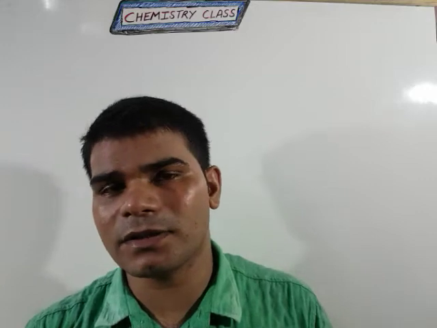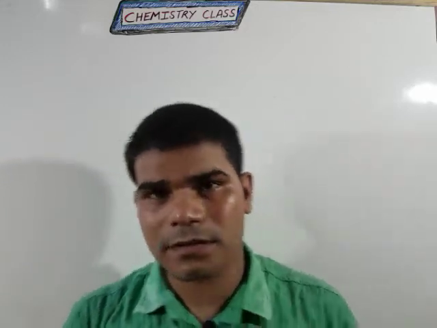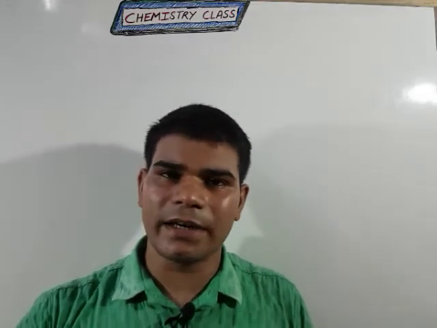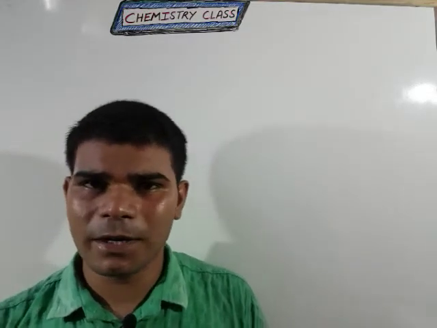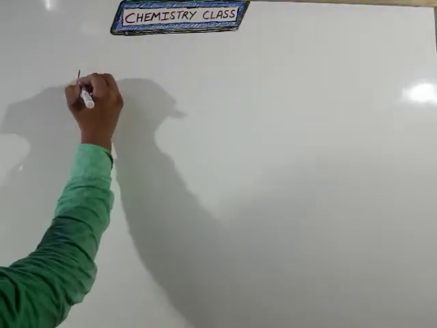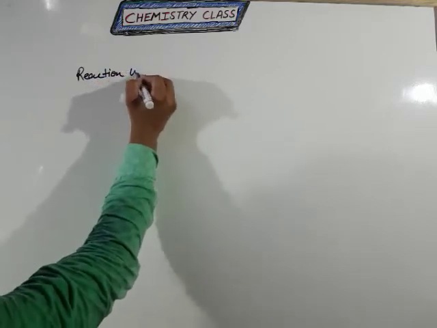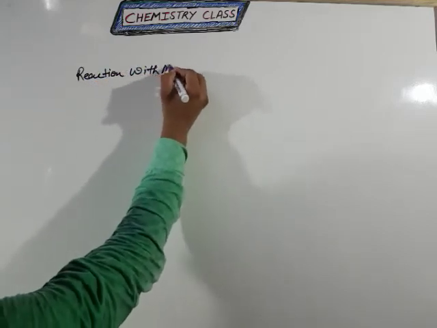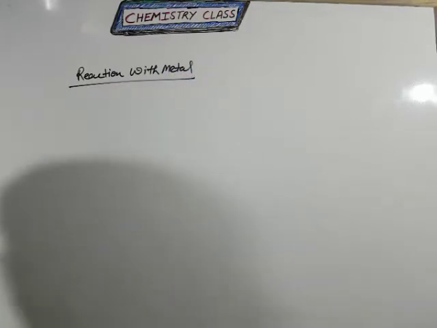Today I will discuss the reaction with metals of the haloalkanes and haloarenes, and we'll talk about the Grignard reagent, which is very important, the formation of a new type of product. So students, see here, the topic name is reaction with metal. Clear? So students, take an example.